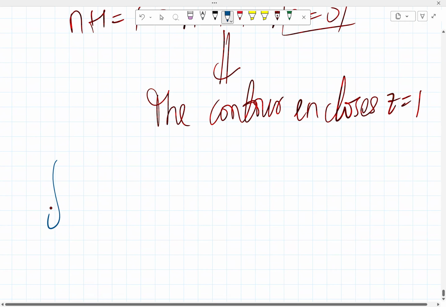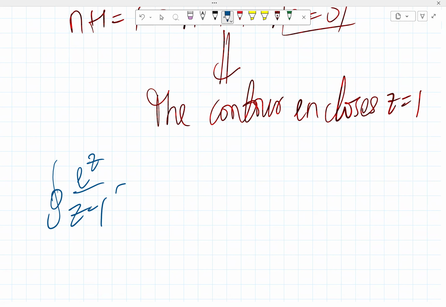So we have the integral of e raised to the power z over z minus 1 dz over the closed curve C to be 2 pi i all over 0 factorial. That's our n now, because there's power 1 here, so that's 0 factorial.